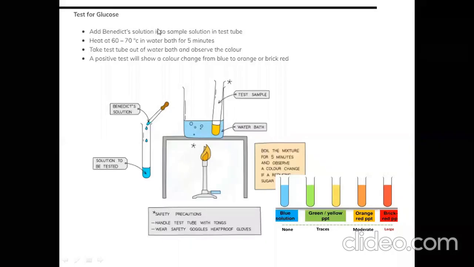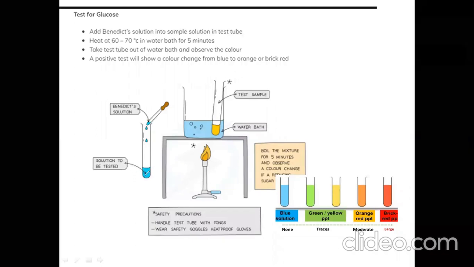Dear students, now we are going to discuss some laboratory tests for glucose and starch. Right? So the test for glucose we are doing is called the Benedict test. In the Benedict test, first of all, we take the solution to be tested.